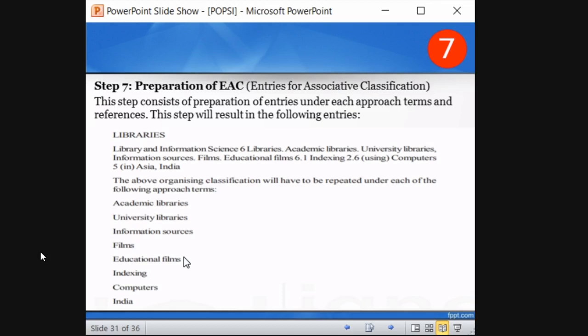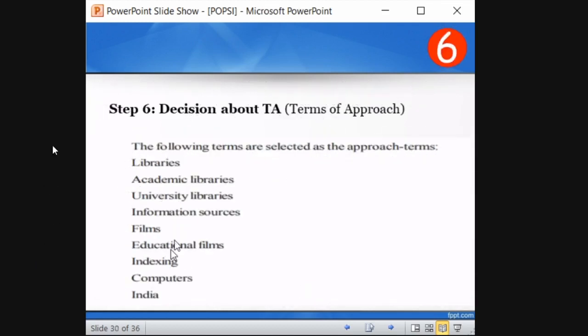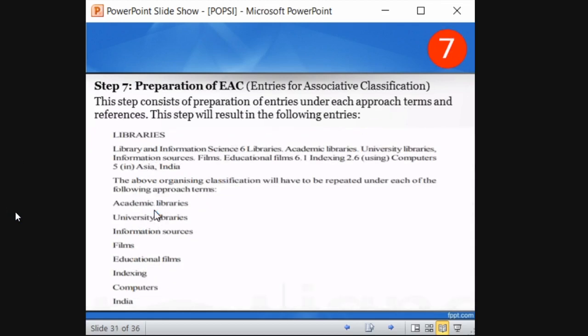So see, now we are going to prepare entries for associative classification. So far we have organized. In the organizing classification we discussed alphabet, and we discussed vertical arrangement. So this is a vertical arrangement for organizing classification. Now we are going to prepare the same entries for associative classification. This step consists of preparing entries under each approach term and references. The first step will result in the following entries.